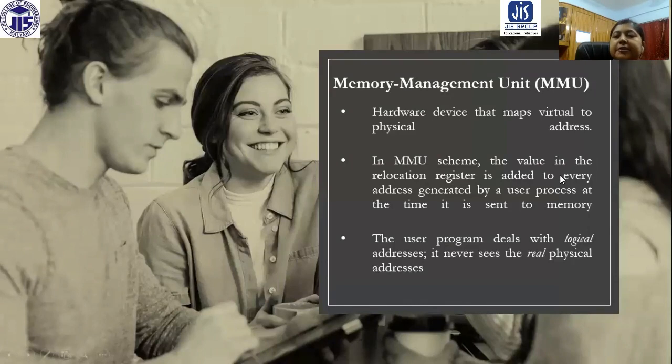So what is the memory management unit or MMU? This is basically a hardware device to map virtual to physical address. It is very important. Without the memory management unit, we cannot go for execution time binding. Dynamic binding is not possible without the memory management unit. In the memory management unit scheme, the value in the relocation register is added to every address generated by a user process at the time it is sent to memory. The user program deals with logical address. It never sees the real physical address. The memory management unit actually performs all this.